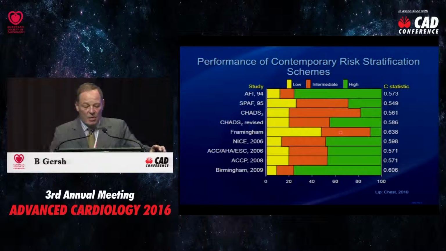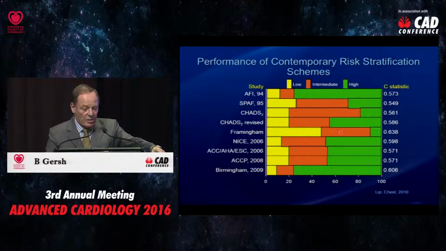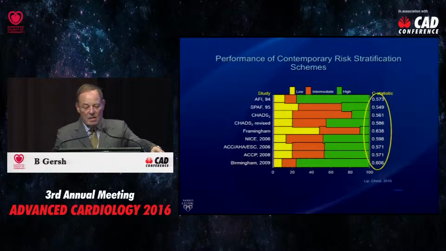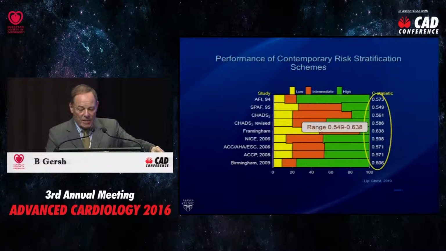But in terms of the contemporary risk stratification schemes, shown here are a whole series of them. The study is on the left, then the yellow is the performance, low frequency, intermediate, and high frequency, and on the right is the C statistic. What I want you to look at is the range of the C statistic. The C statistic tells you a bit about the predictive value of the score.